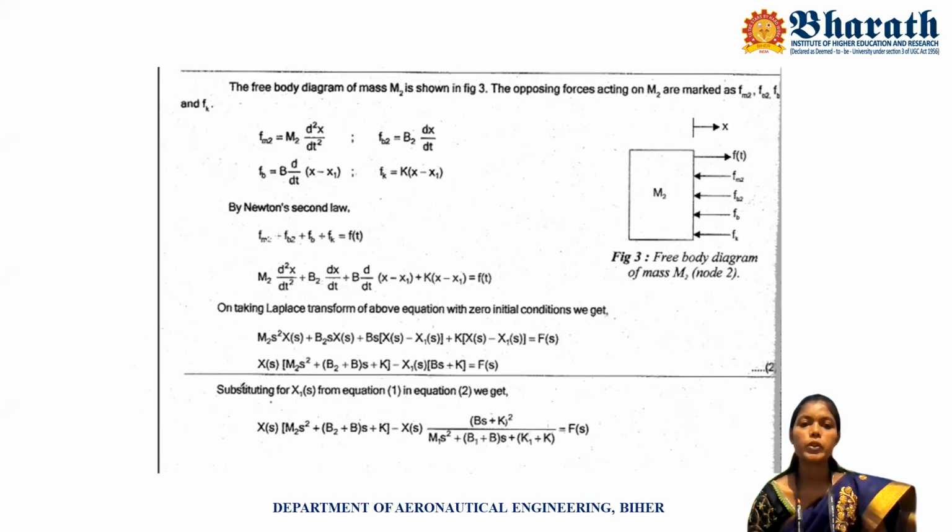We know F of m2 is equal to m2 into d squared x by dt squared. F of b2 is equal to b2 into dx by dt. F of b is equal to b into d by dt of (x minus x1), because here dashpot b is connected with both mass 1 and mass 2.